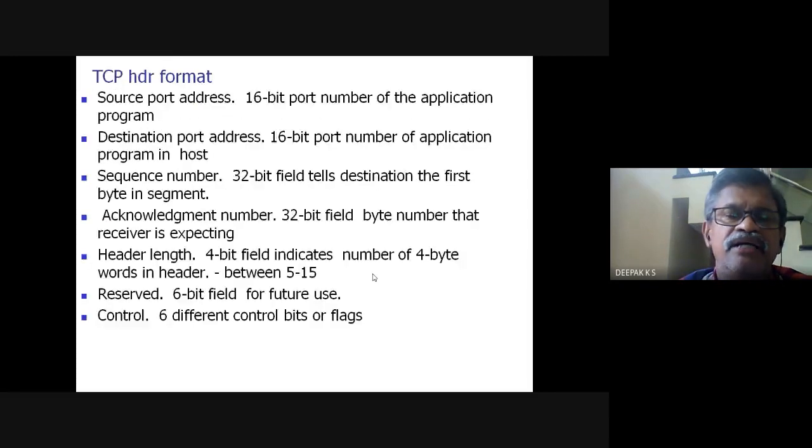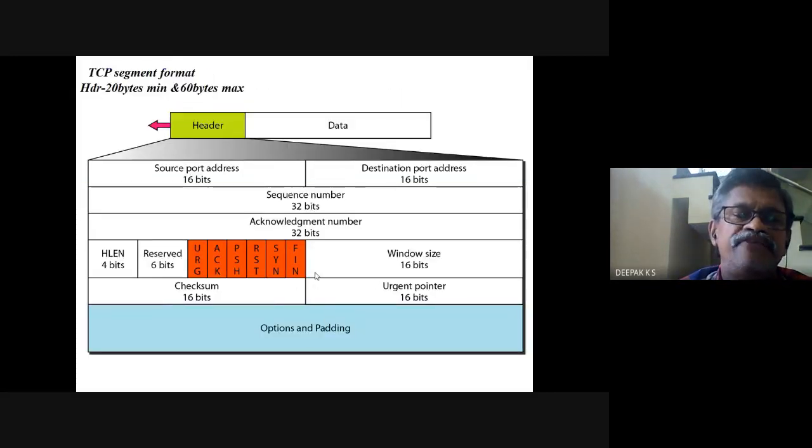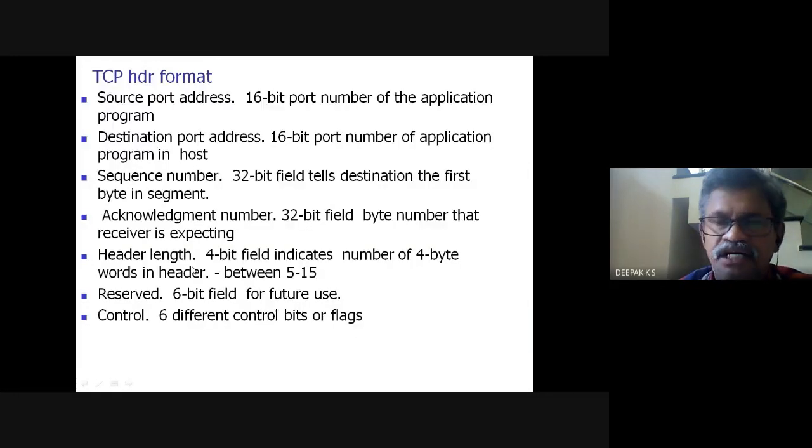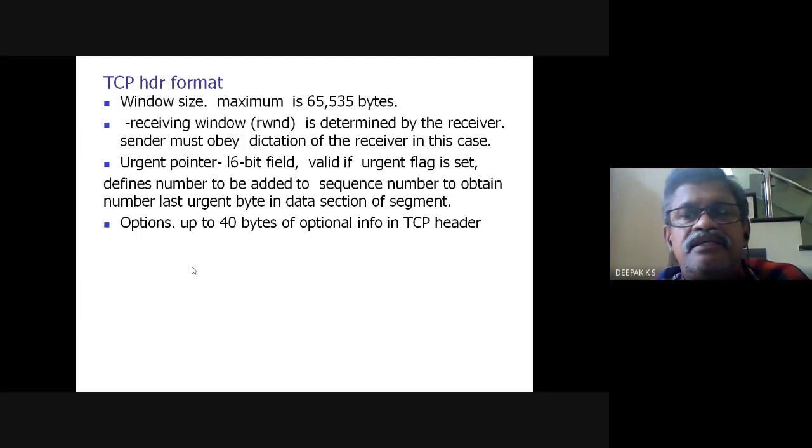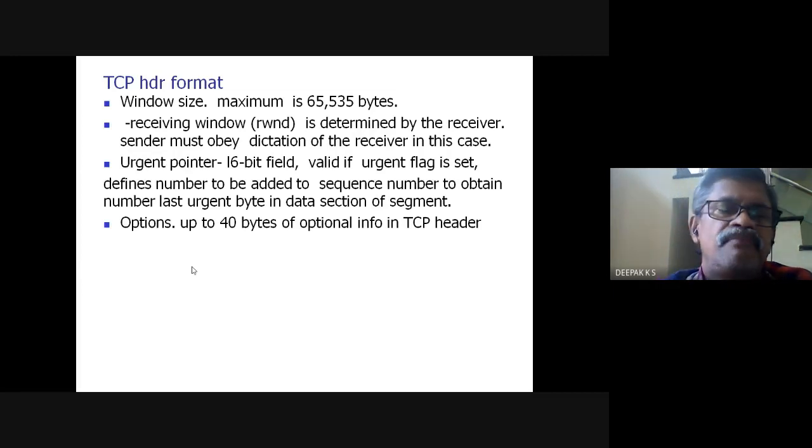There is an urgent flag also in the flags. If the urgent flag is set, the field defines the number to be added to the sequence number to obtain the number of the last urgent byte in the data section of the segment. There would be some bytes which are urgent, and that field will indicate it.